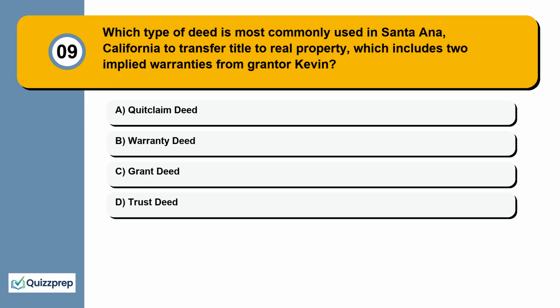Question 9. Which type of deed is most commonly used in Santa Ana, California to transfer title to real property, which includes 2 implied warranties from grantor Kevin? Quitclaim deed, warranty deed, grant deed, trust deed.